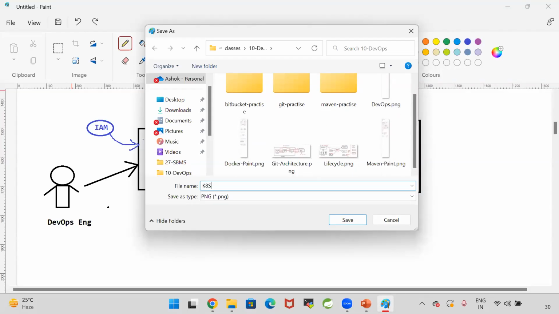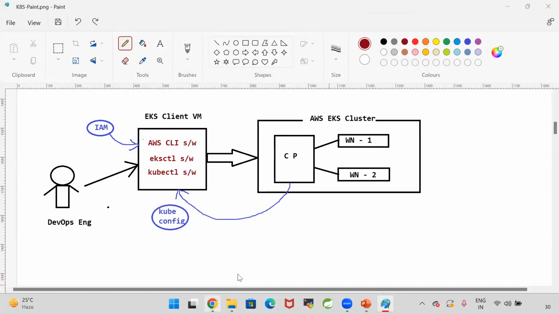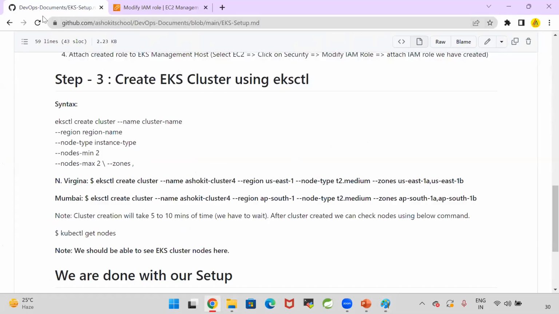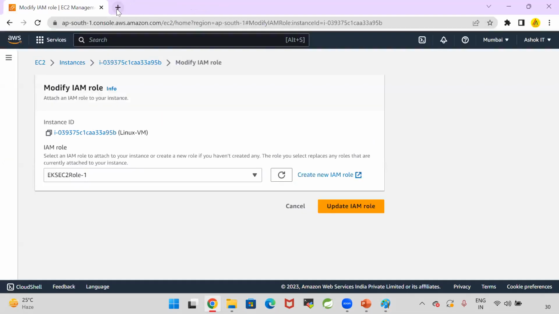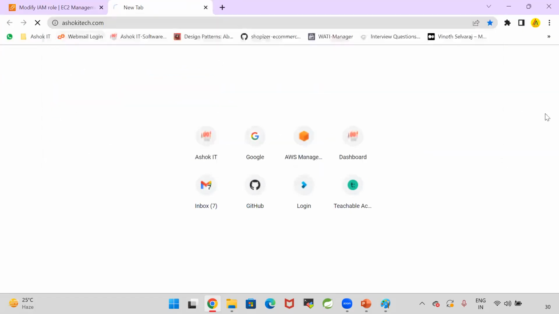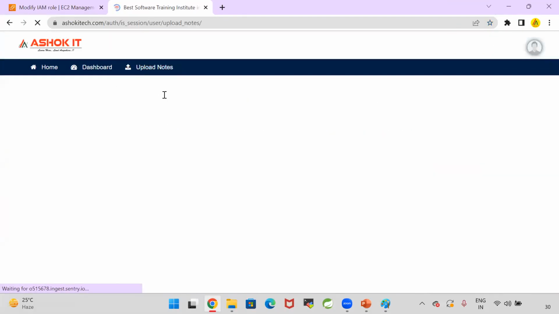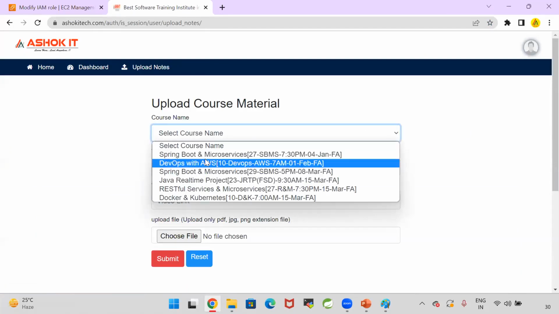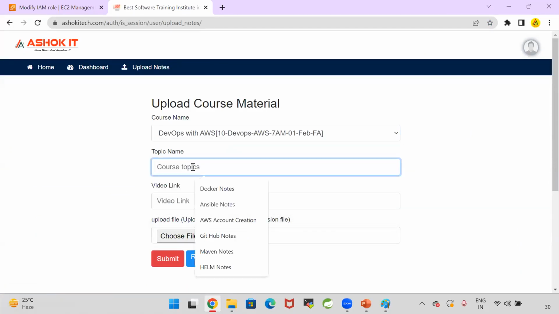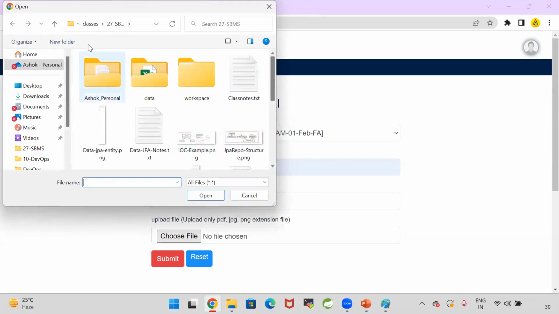In the real-time scenario, with a requirement of 100,000 machines, we need one control plane and 2 worker nodes is fine. If more than that requirement comes, we have to increase depending on scalability, correct? Correct. Kubernetes will do that scaling. We'll discuss it in the class.